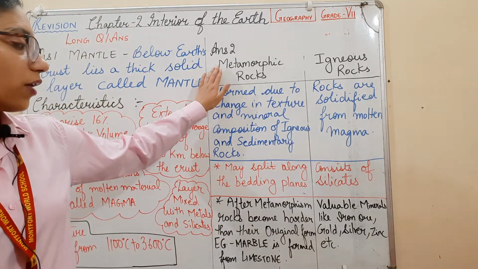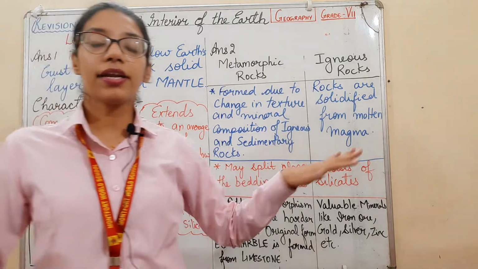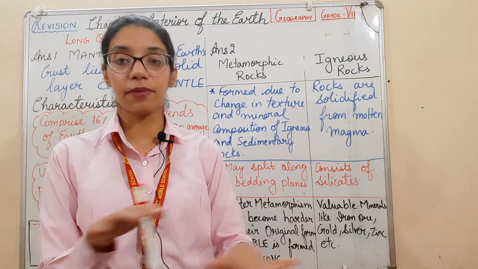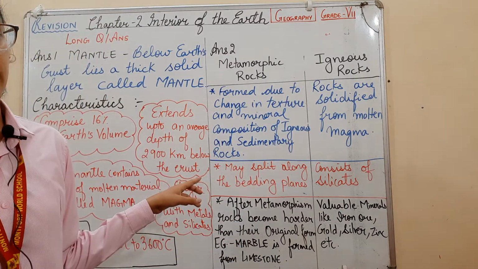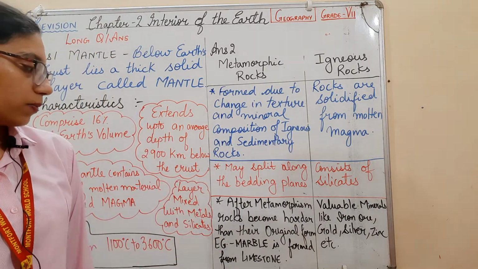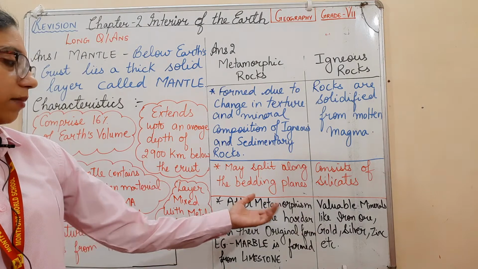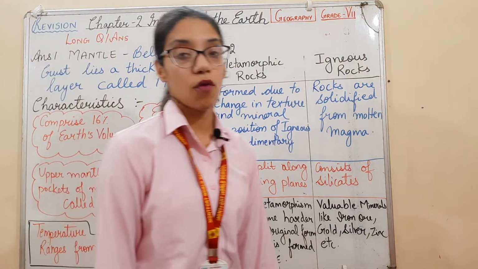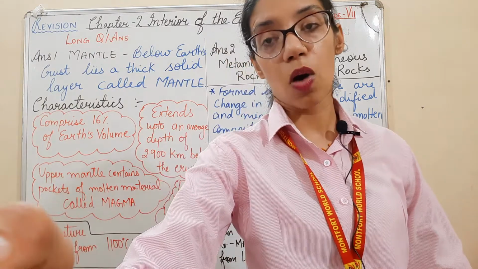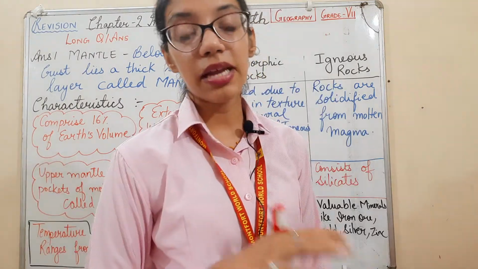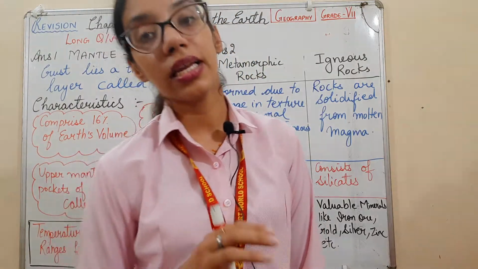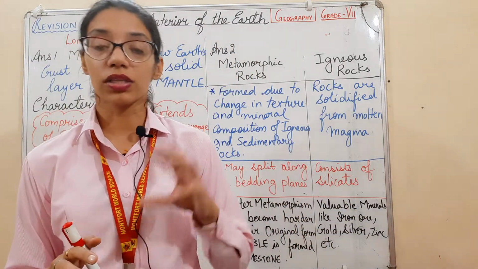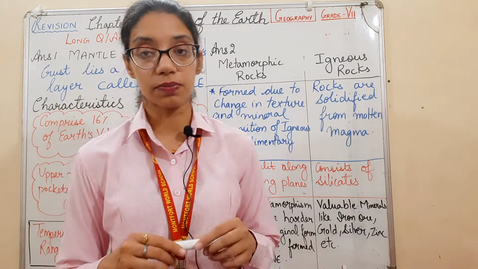In metamorphic rocks, it may split up to bedding planes. Beds and layers can be there where the metamorphic rocks are found. After metamorphism, rocks become harder than their original form. Sedimentary and igneous rocks, when converted into metamorphic rock, that process is called metamorphism.